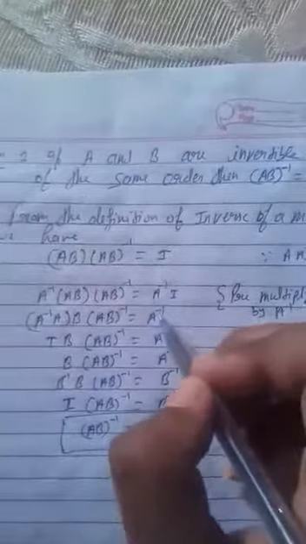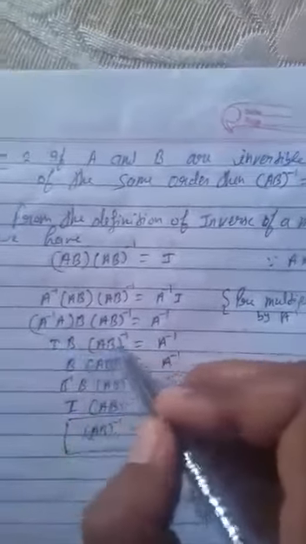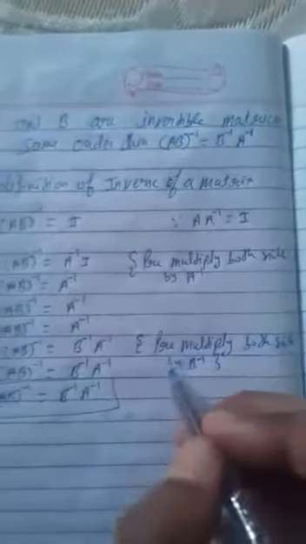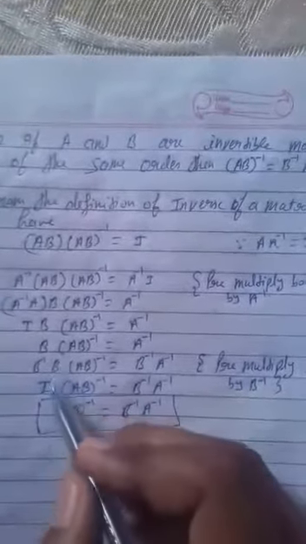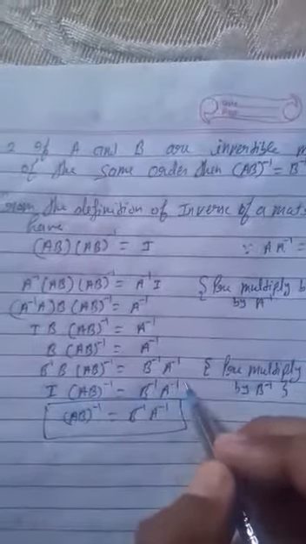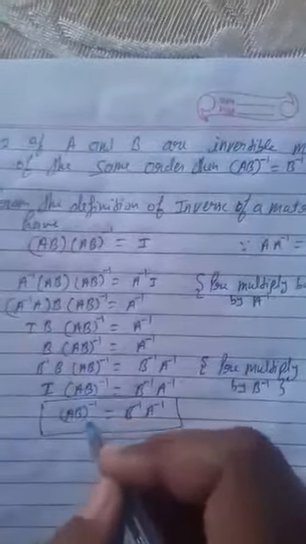A inverse into I, that is A inverse. Now, A inverse into A is the identity matrix, into B, and (AB) inverse is equal to A inverse. Identity into B, that is B, (AB) inverse is equal to A inverse. Now, pre-multiply both sides by B inverse. B inverse into B and B inverse into A inverse. B inverse into B, again it is the identity matrix. Identity into any matrix will be the same matrix. (AB) inverse is equal to B inverse into A inverse.